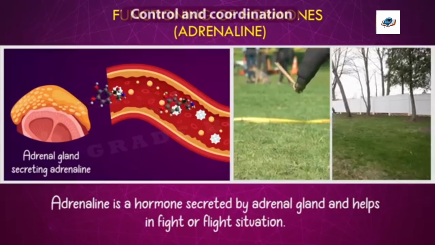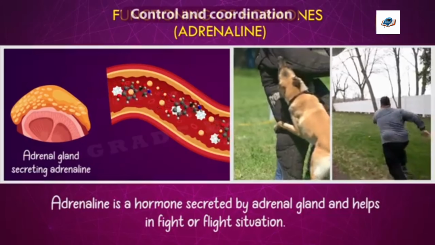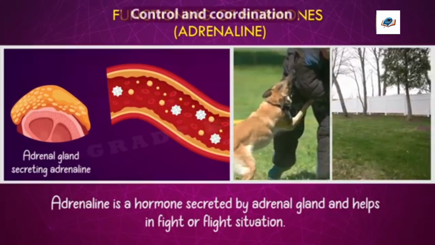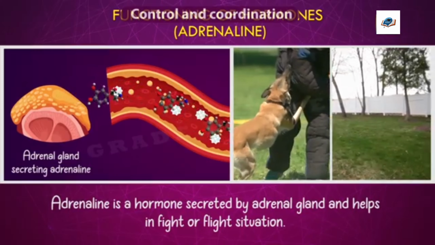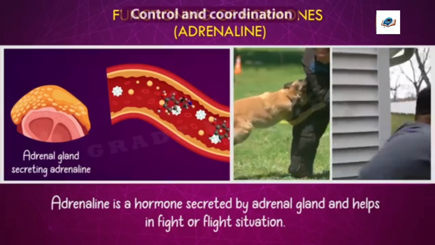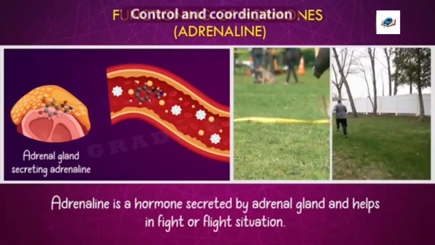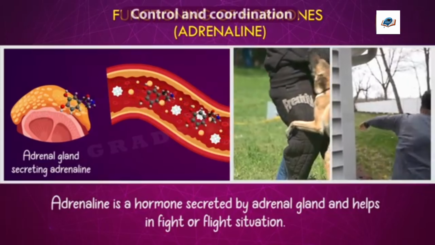So when we are in such a danger situation, fight or flight situation, that means we have to fight with the dog or take flight, run away from the dog. For both the processes, either to fight or to flee, our muscles need large amounts of glucose and oxygen. Then how does the large amount of glucose come to our muscles to do either fight or flight?